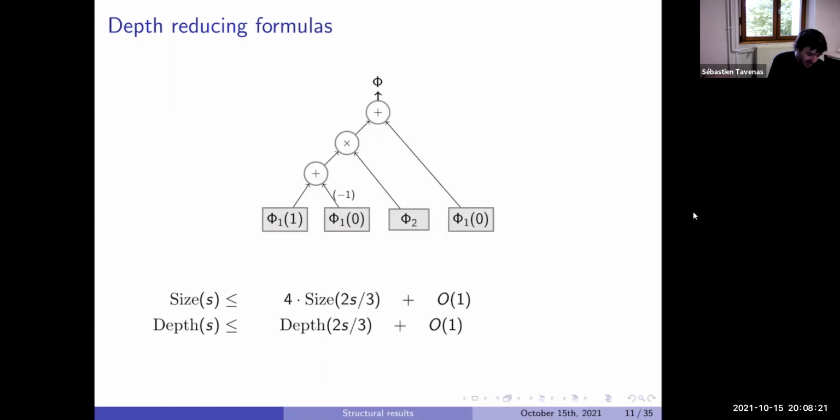The new size: each time we multiply the size of the thing below by 4, and we add a constant number of gates. And for the depth, we just use the depth below and add 3. The first row implies that the size at the end is polynomial. And the depth will be logarithmic because you can only, in constant time, take 2/3 of S before coming to a constant. Okay, so we transform our formula into a formula of depth log S.